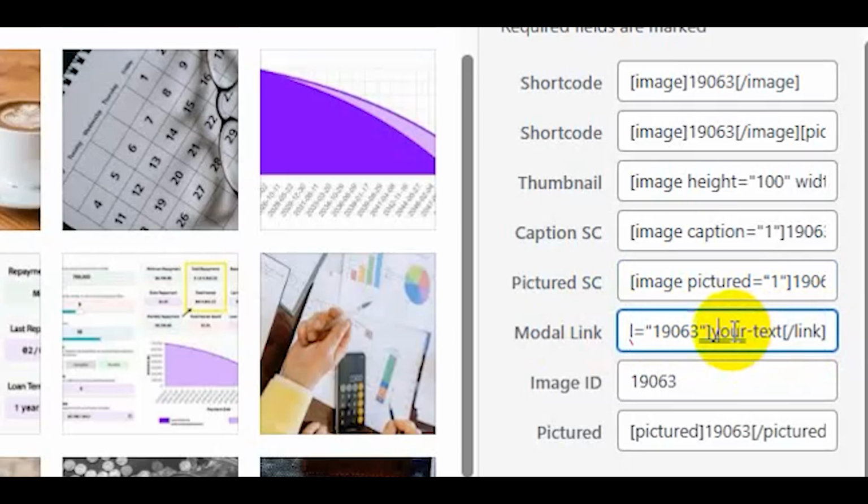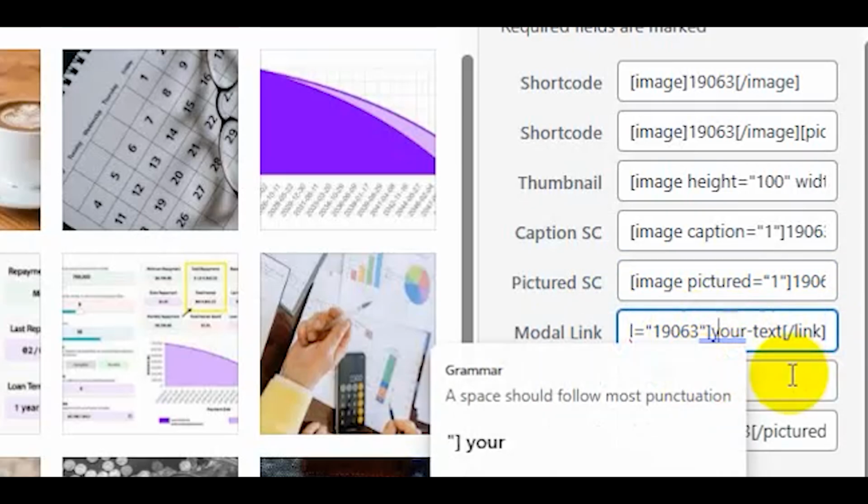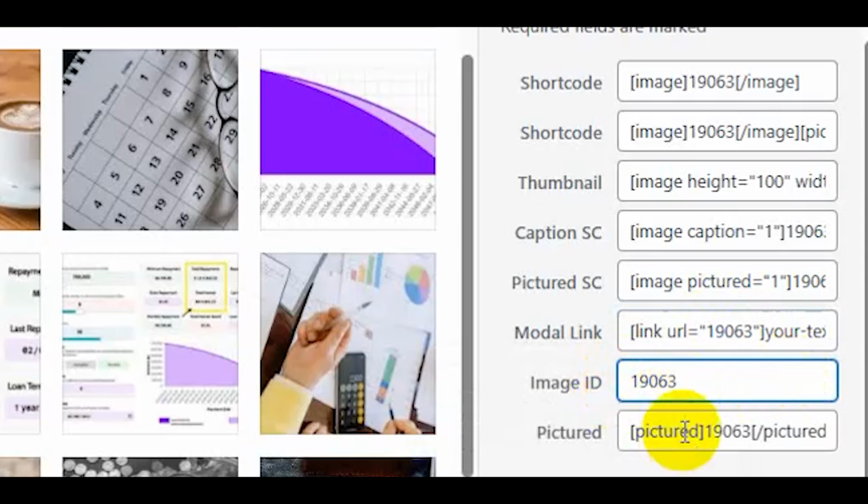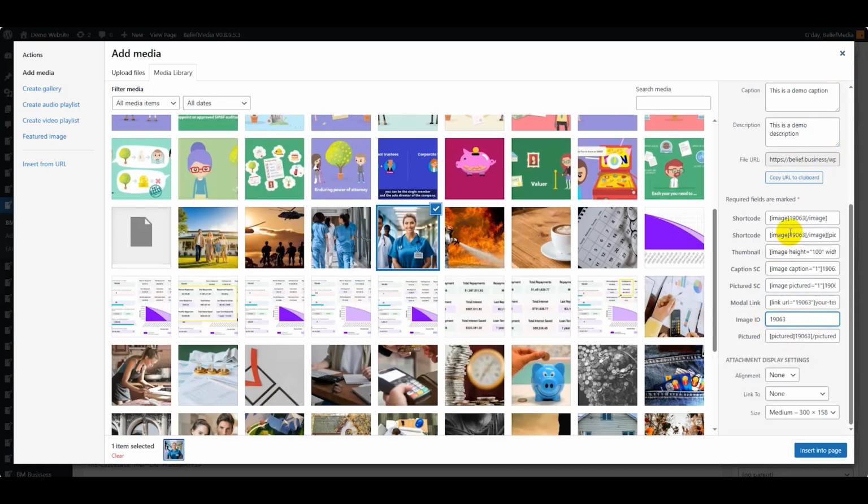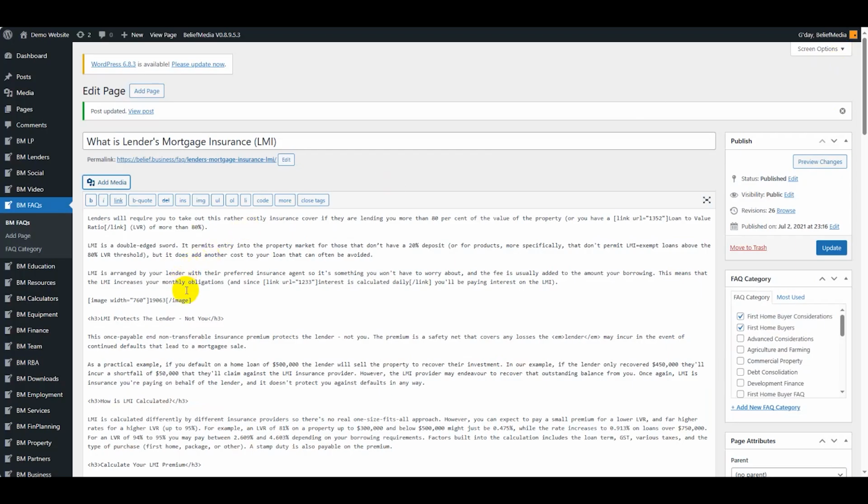your text with whatever you want. So it becomes a link. And then you've got the image ID and pictured shortcode. Remember, I've copied this second shortcode, and I'll just show you very quickly. I will keep that width equals 760 in there. So that, and I'll just delete what I did before.